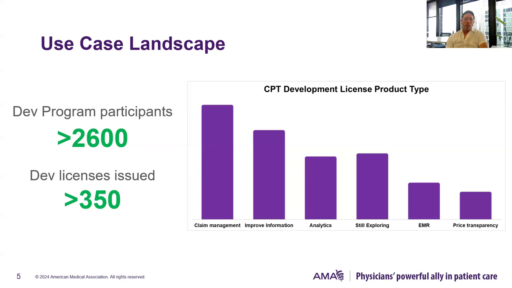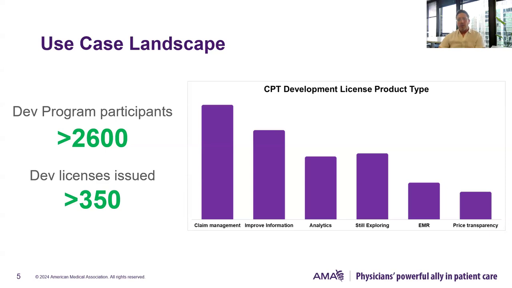content. We really want to understand what the community is working on so we can better support the different use cases out there. We typically break these applicants down along a handful of use cases. Claim management tends to be the most popular, and rightly so. CPT is a pretty integral part of the claims process.